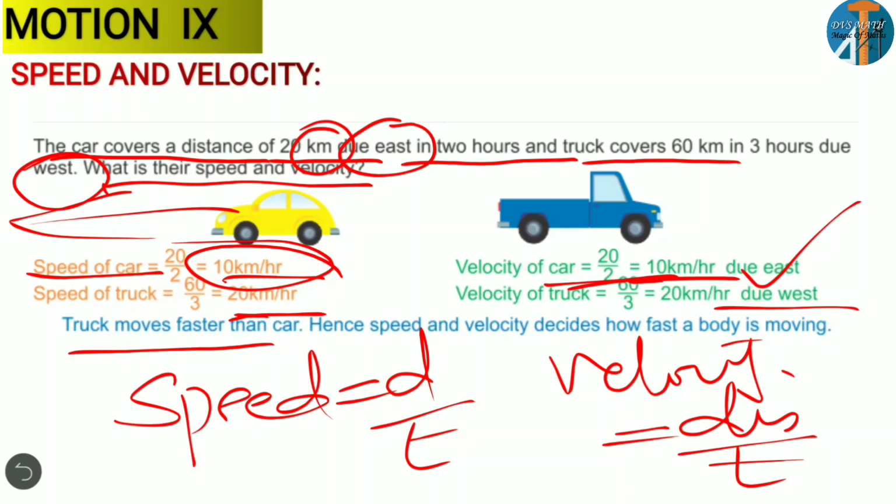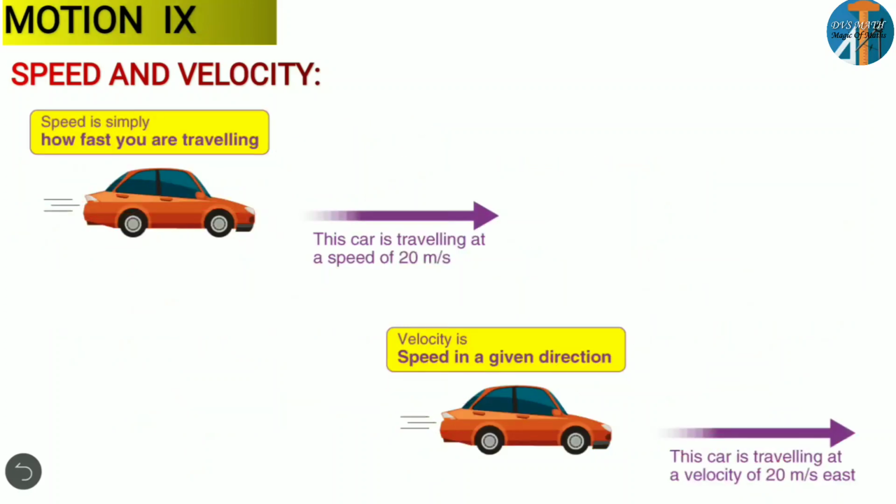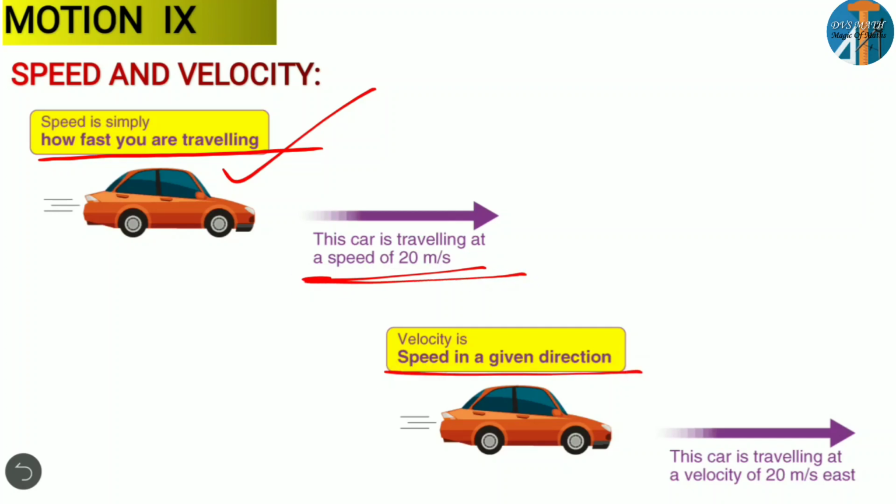So speed means how fast it is moving. And clearly you can see another concept, speed and velocity. Speed is simply how fast you are traveling. So generally we can say, a car is traveling at a speed of 20 meter per second. But velocity is speed in a given direction, meaning how fast you are moving in a given direction. So you can write, a car is traveling at velocity east.